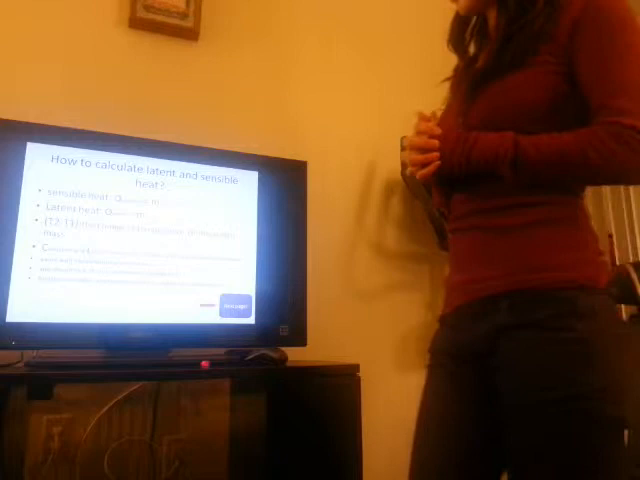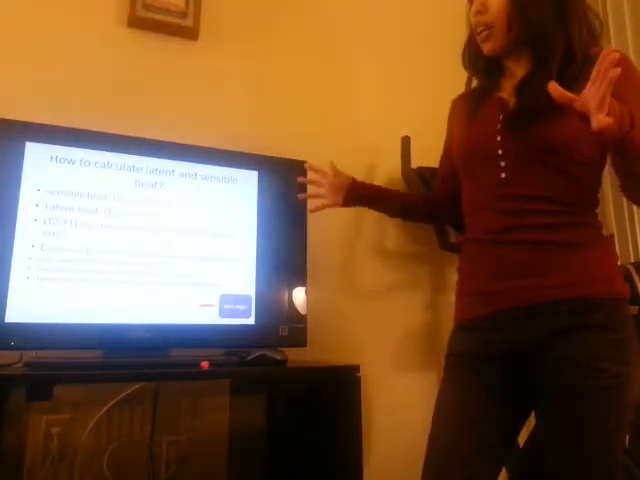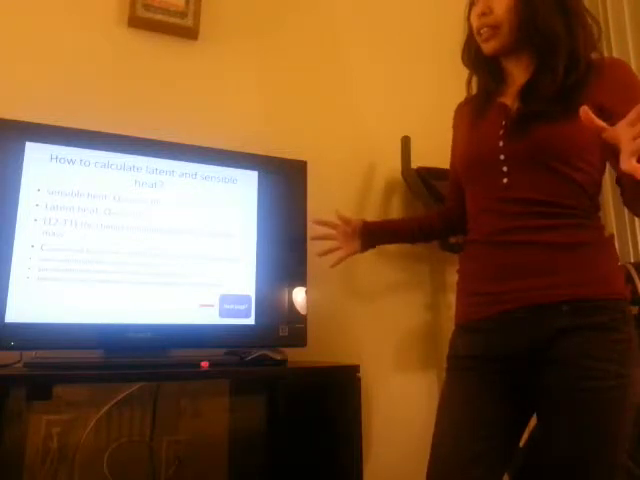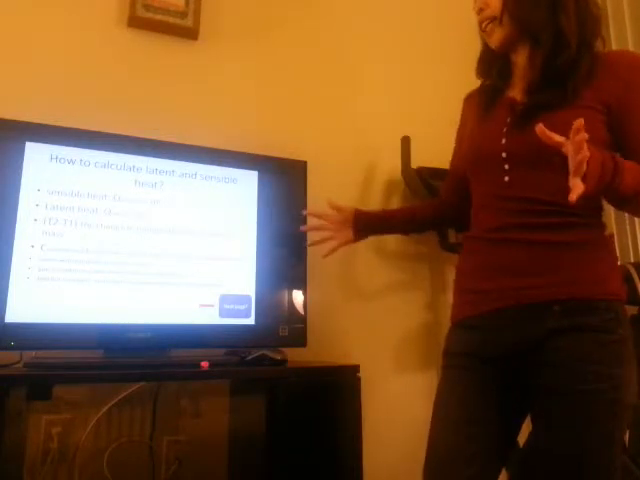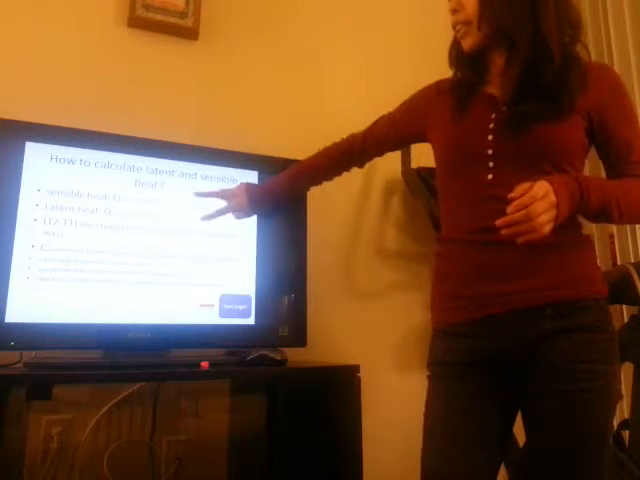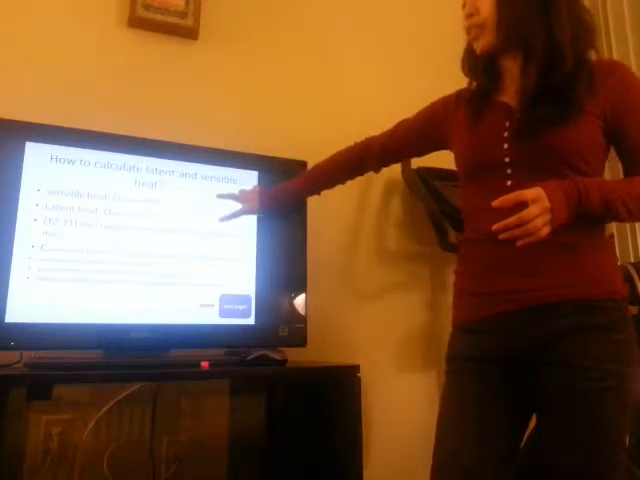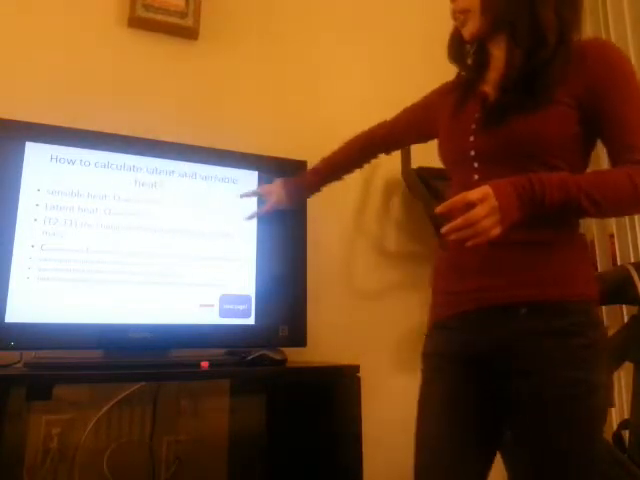So let's move to another part: how to calculate the latent heat and sensible heat. Here I give you two equations for calculating the sensible heat and latent heat. You can see there is a difference between the two equations here.